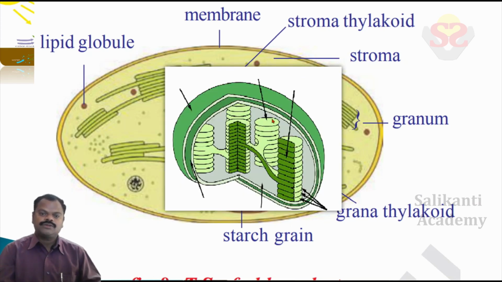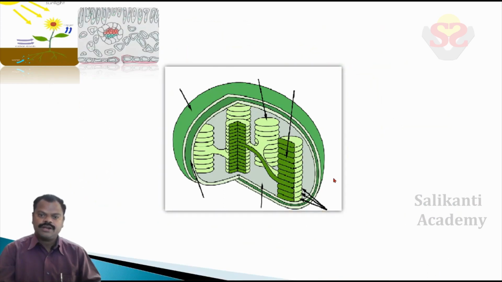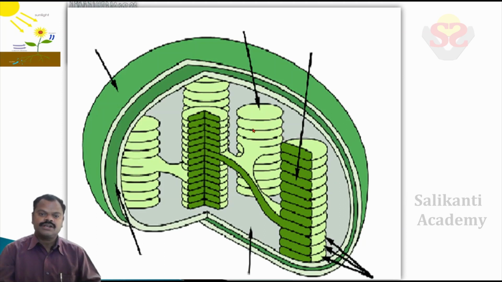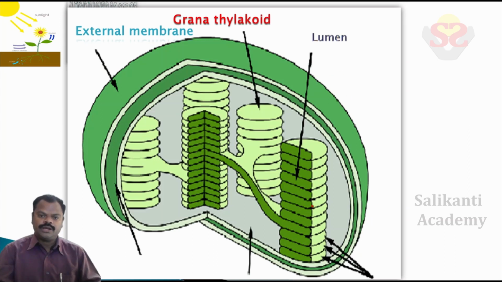Now we observe this chloroplast in 3D shape. Are you ready, children? This is the 3D structure of the chloroplast. This is our external membrane, also called the outer membrane. This is the grana thylakoid, this is the lumen, this is the stroma, and this is the inner membrane.